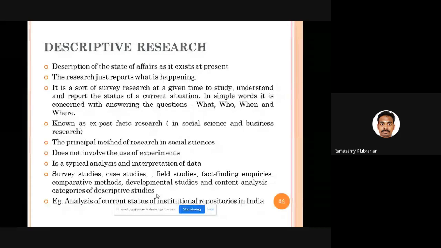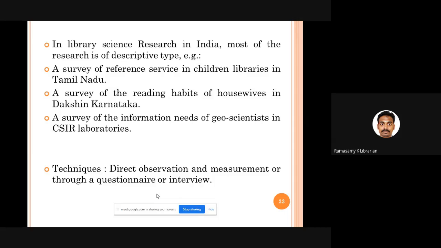So all these are nothing but descriptive research works. For example, you are doing research on the current status of institutional repositories in India. We don't do anything. We just go and find out how many are there, where are they, who is conducting, how many papers are there, what are the problems they are having. You just analyze. That is called a descriptive research study.